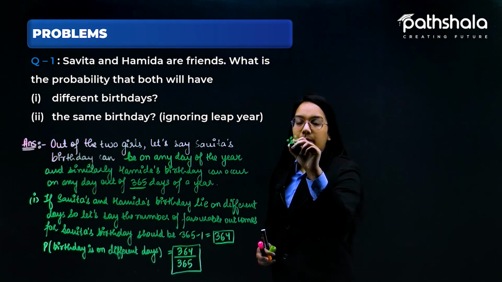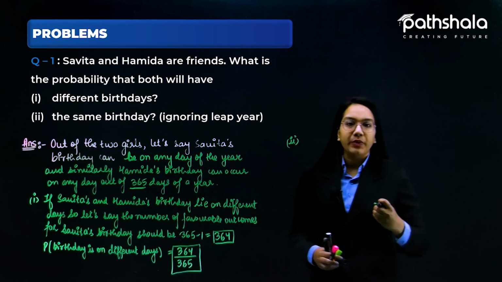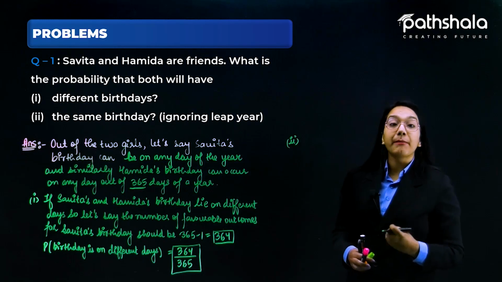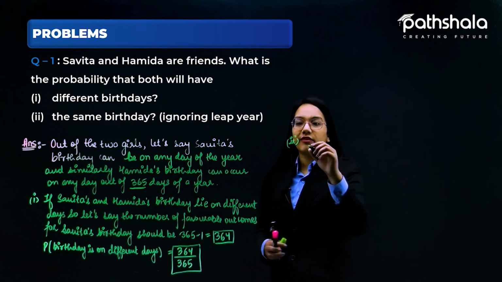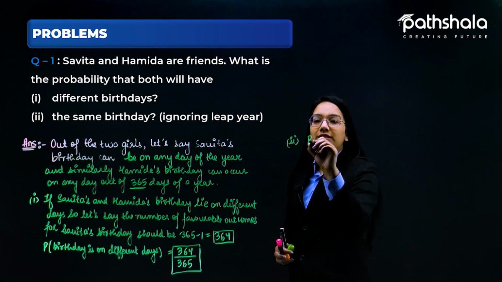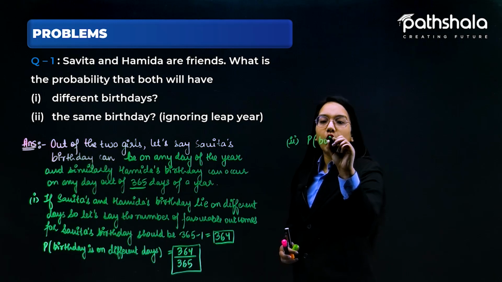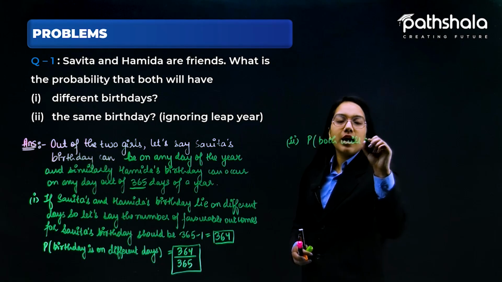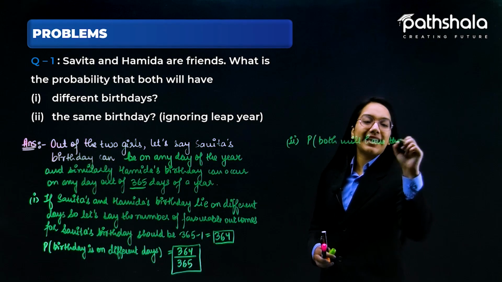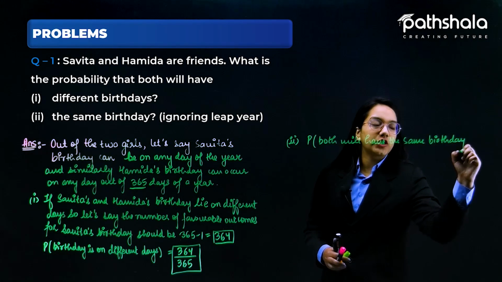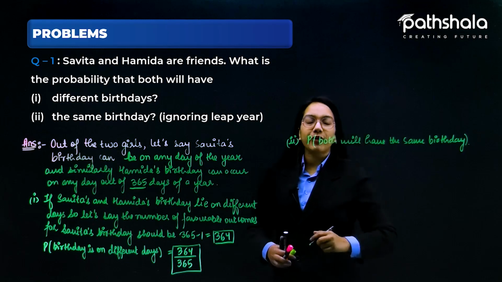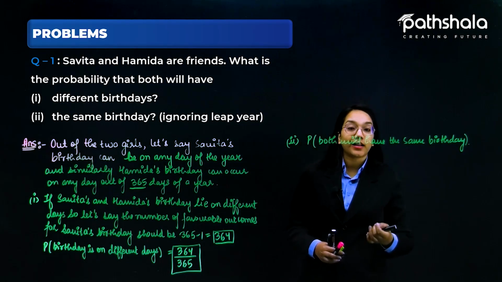It says their birthdays lie on the same day, or both will have the same birthday. To find the probability of both having the same birthday, we remember the events that are complementary.